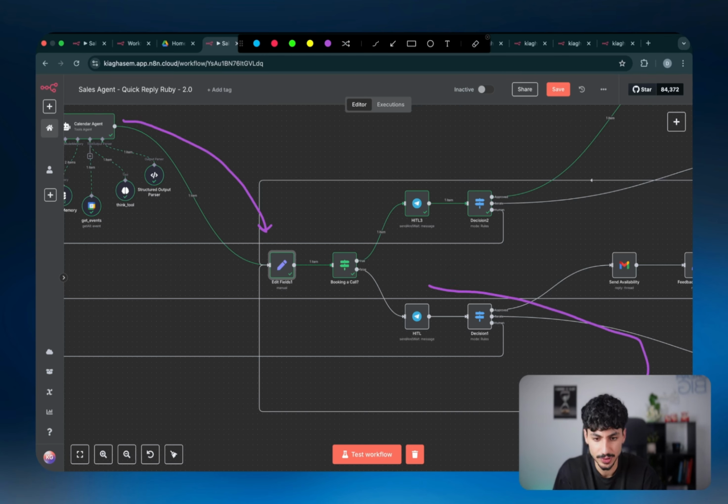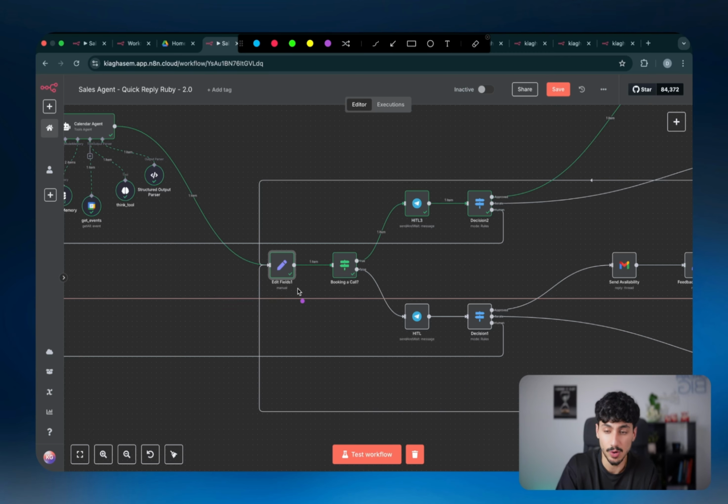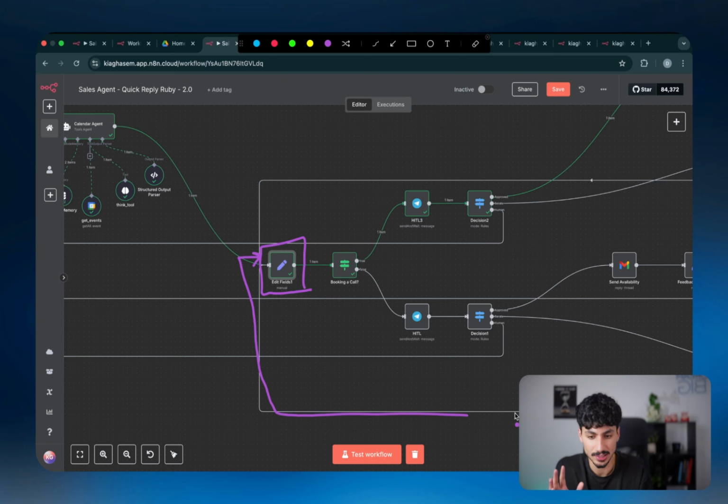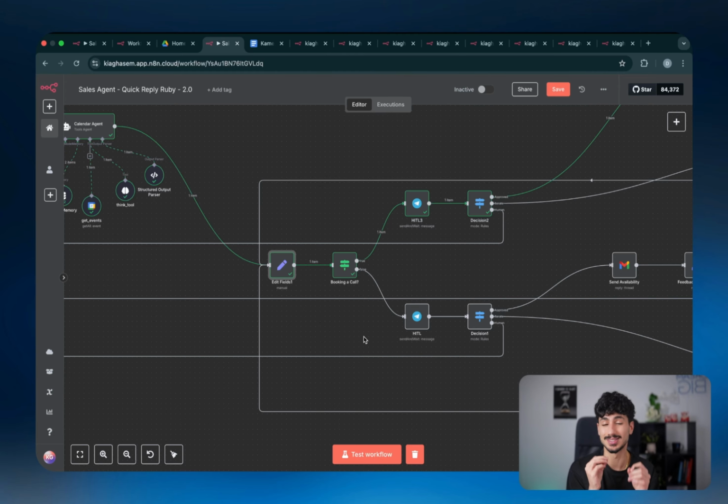So even if we go to the revision agent and the revision agent wants to come back up and go to the human in the loop again with the new parameters, it wouldn't actually be using the parameters from the revision. It would still be using the parameters from the calendar agent. So what we've had to do is set up this edit fields node, which basically just says, just grab the data from the node that just ran. So whether that's coming from down here from the revision agent, or whether that's coming from the calendar agent. And basically what that means in practice is the first time it's going to grab it from the calendar agent, and then every time it goes through a revision, it's going to grab it from the revision agent. It's as simple as that, but it's extremely important.